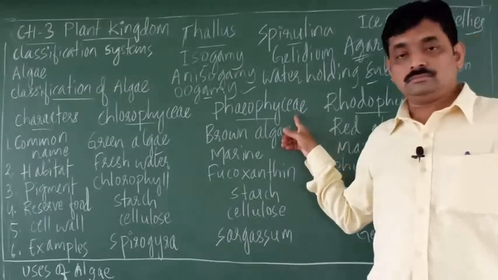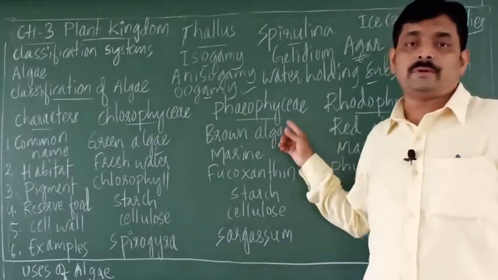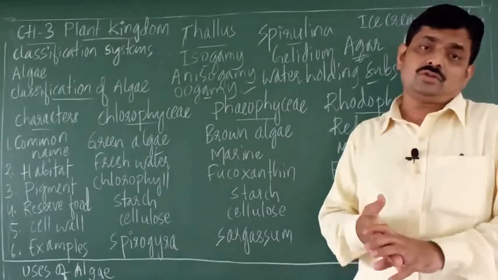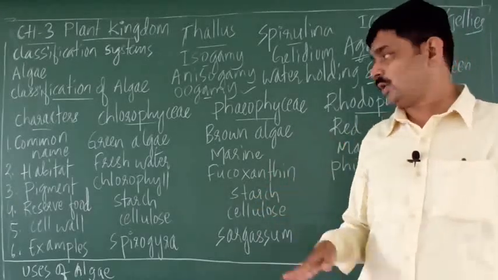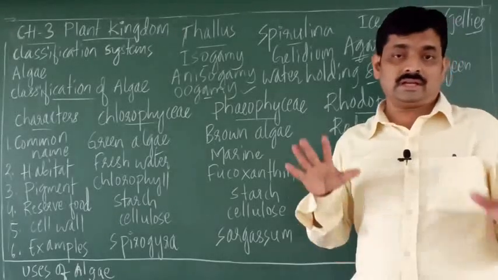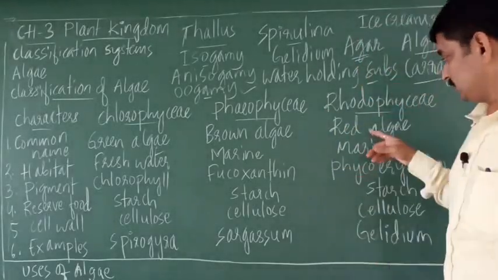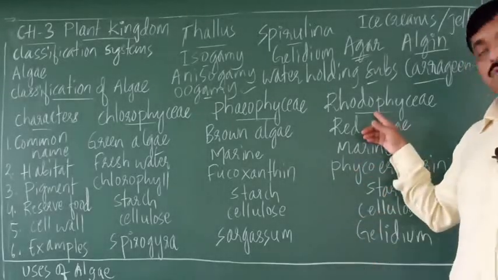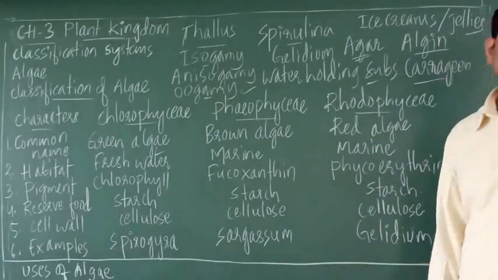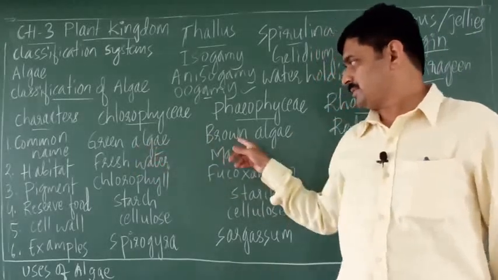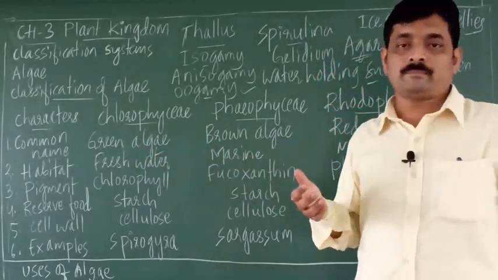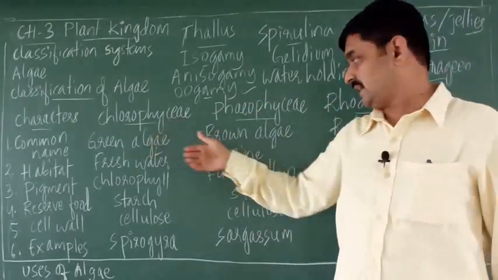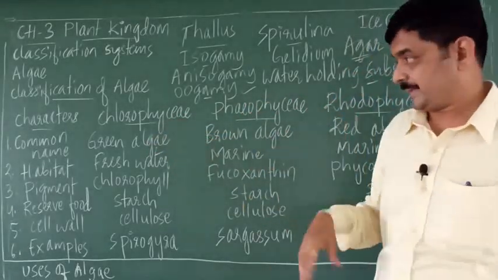Similarly, the group phaeophyceae includes all brown algae. All brown colored algae belong to phaeophyceae. Then the red algae, all red algae belong to the group rhodophyceae. These are the common names of algae which belong to these groups: green algae, brown algae and red algae.